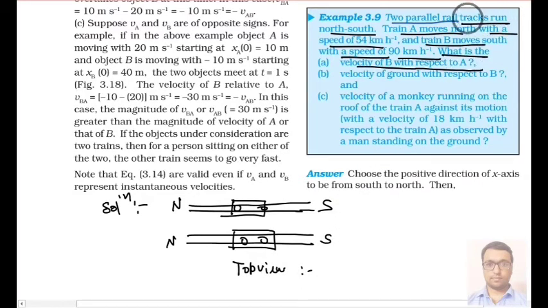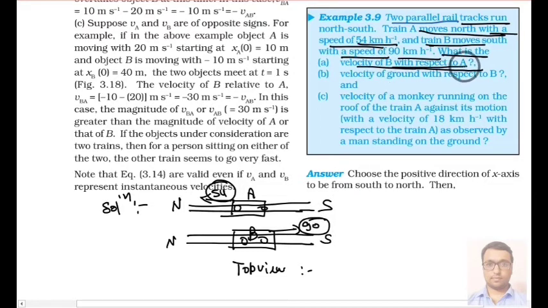So two parallel rail tracks are given running north south. Train A moves north with a speed of 54 km per hour and train B moves south. Suppose this is train A and it is moving towards the north at 54 km per hour, and this is train B and it is moving towards the south with speed 90 km per hour.